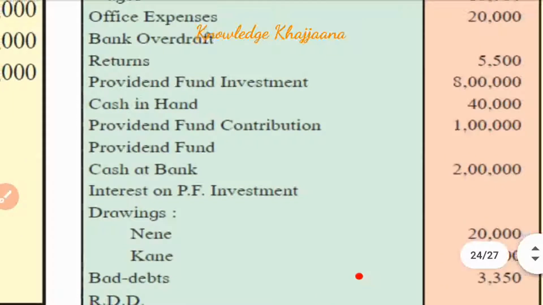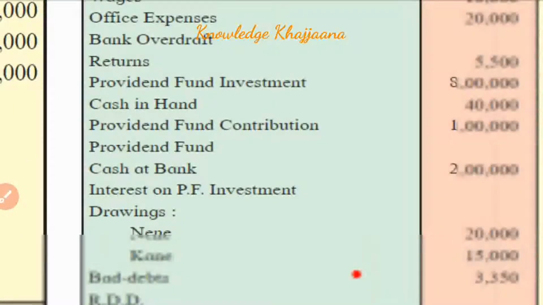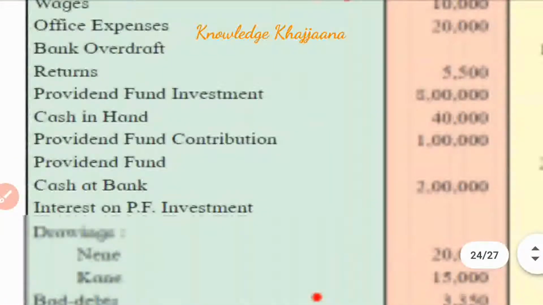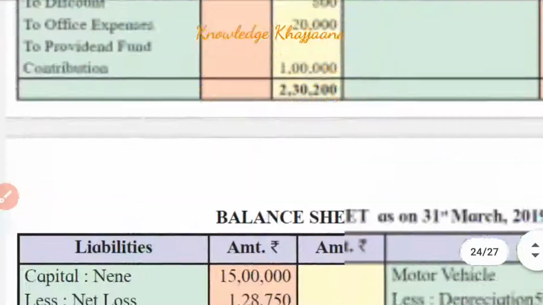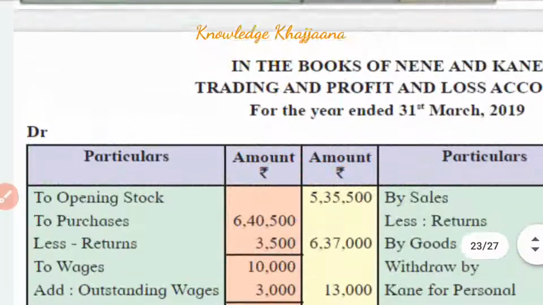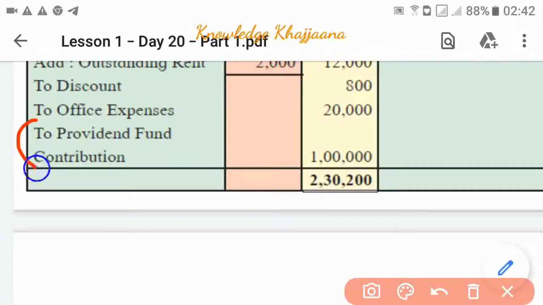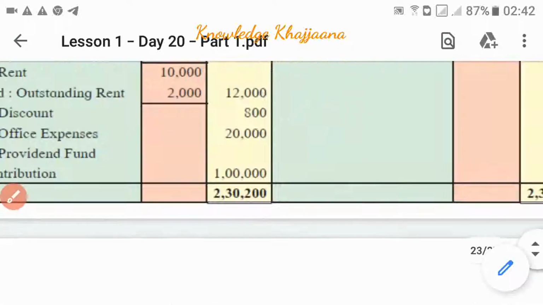So 1 lakh rupees has been given as a contribution by the employer against the provident fund of the employees, means in the piggy bank of the employee. So it should be recorded as an expense for the employer. So provident fund contribution, rupees 1 lakh, should be recorded to the profit and loss account debit side. See, this is the profit and loss account, and on the debit side we have to record provident fund contribution, amount rupees 1 lakh. Okay, next,